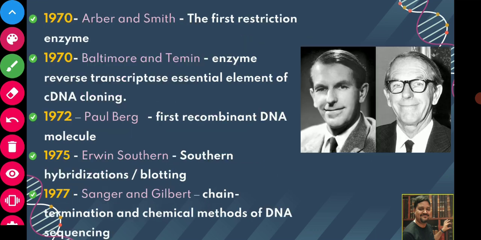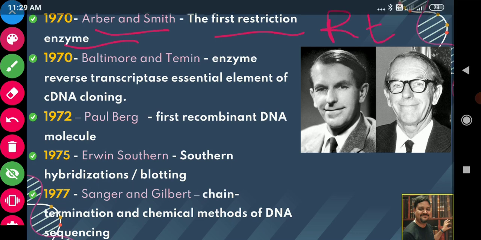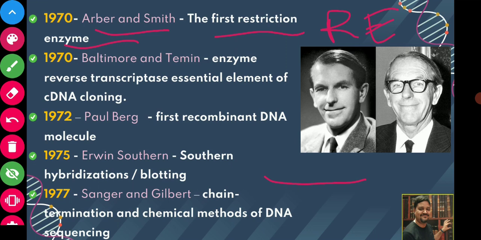Now, in 1970, Arber and Smith, these two, gave the first restriction enzyme. You might have studied it in your microbiology classes. What can a restriction enzyme do? It can cut the DNA molecule at a specific site.